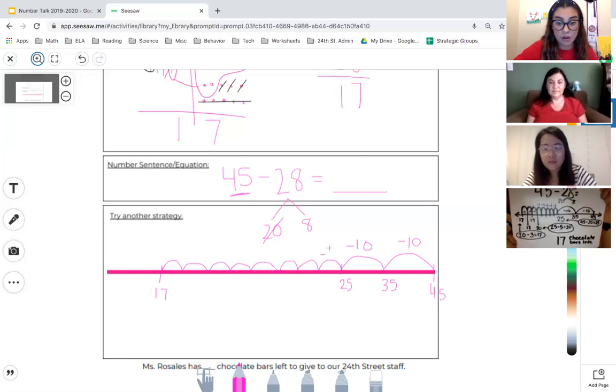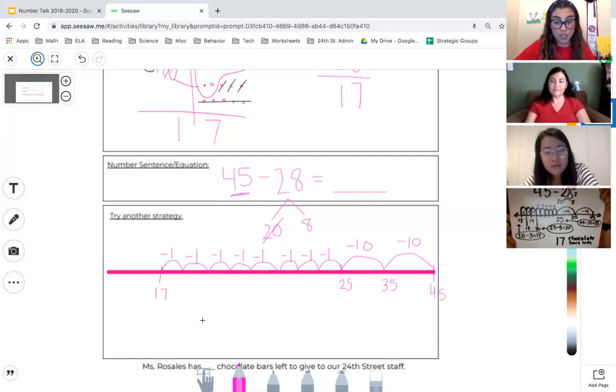And right here, they're all minus 1. So she jumped back one space. And we want to show that because the other spaces showed minus 10. We need to show our readers and whoever's looking at this math work that we're jumping by ones now. We need to be very clear about it.